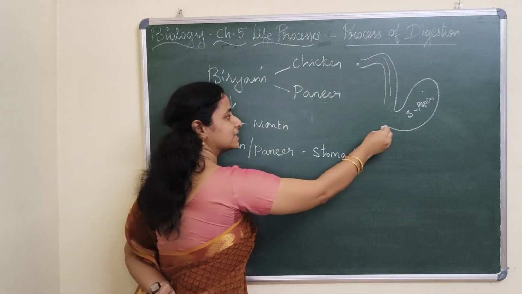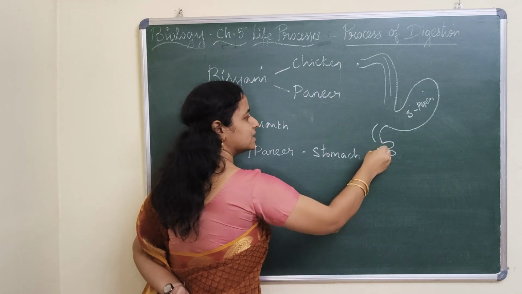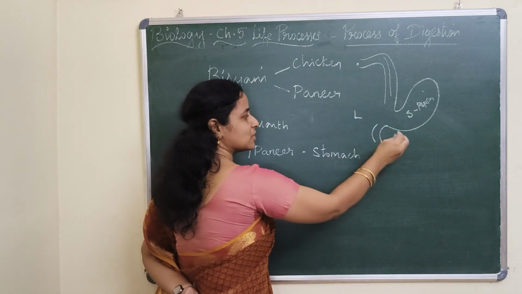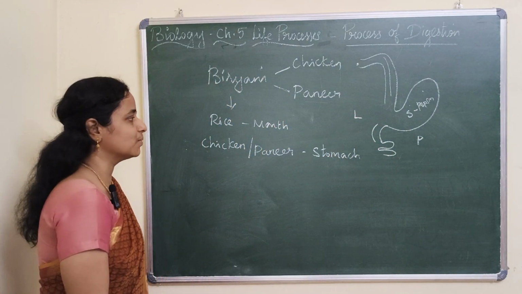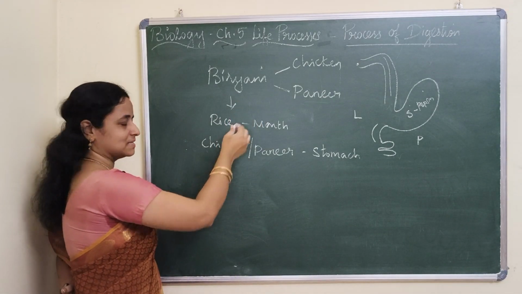Now the food will enter the duodenum and reach the small intestine. Before entering the small intestine, the action of the liver and the action of the pancreas plays an important role in the digestion of fat. So which digests? Very good.